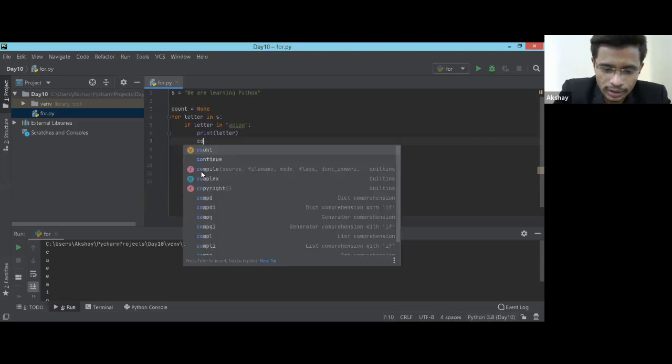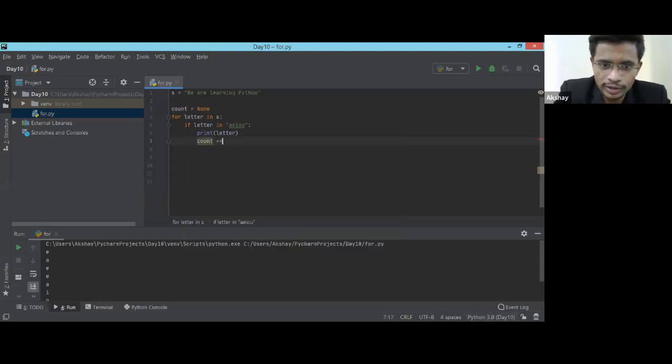What I want to do is count is equal to count plus 1, right? So if it is None, you can't add 1 into that. None means nothing, so I need to take it as 0. Okay, so I'm just incrementing the value, and at the end of the loop, once I'm done, I'm going to print.